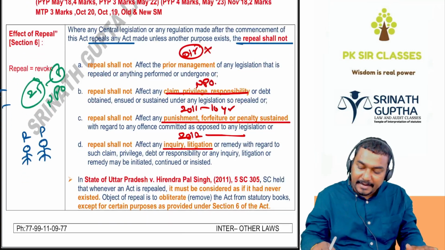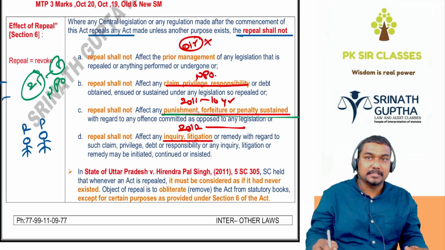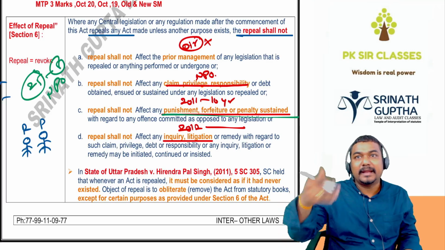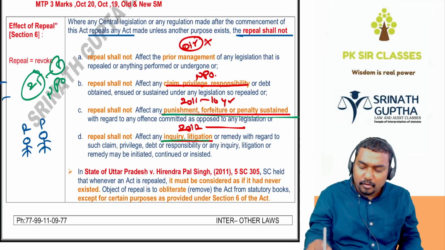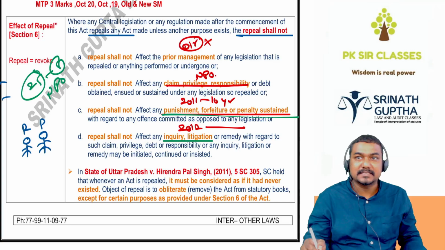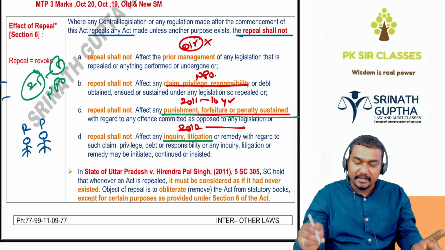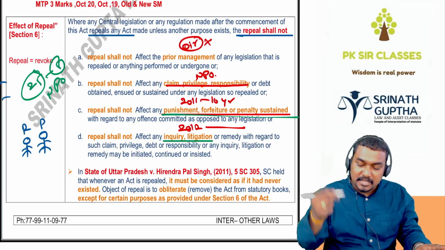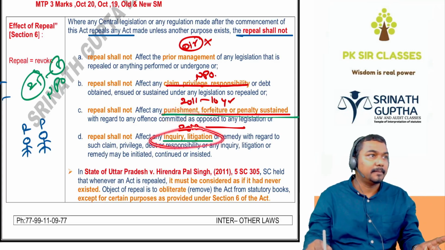Then beta, in the old Companies Act, we were punishing the director with 10 years of imprisonment in 2012. In 2013 the old act is repealed. Still the punishment will continue. In the old Companies Act an inquiry was started. The act was repealed. Still the inquiry will continue under the new Companies Act. Even if the act is repealed, it will not affect the claims made, the punishments, or the inquiries made under the old Companies Act.